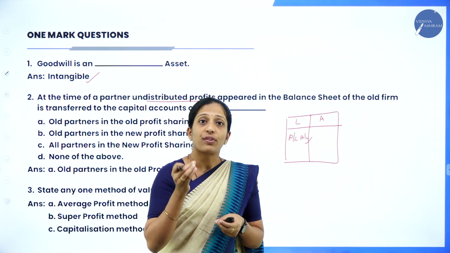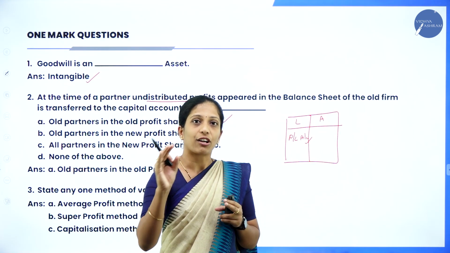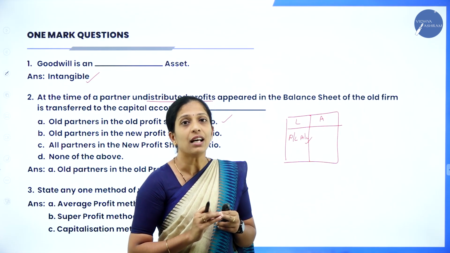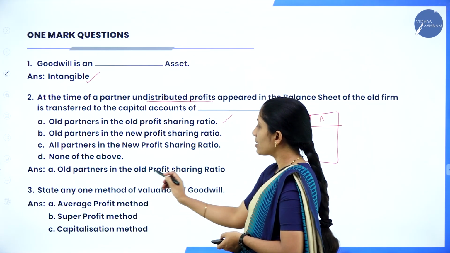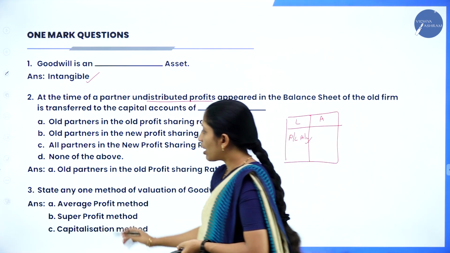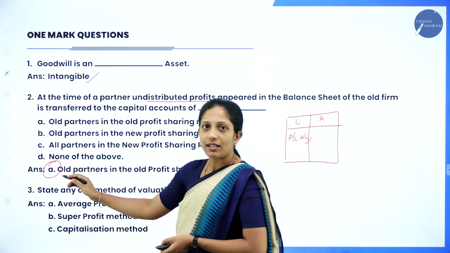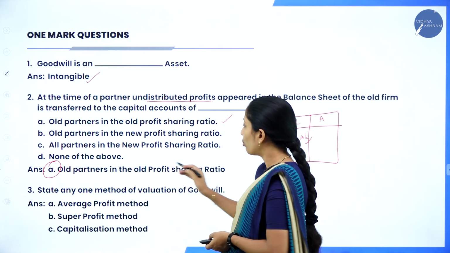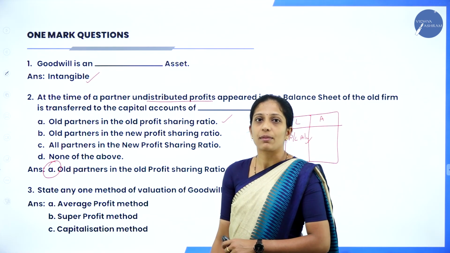You are going to transfer it to the old partners in the old profit sharing ratio, and it has to be recorded in the partners' capital account on the credit side. So your answer is old partners in the old profit sharing ratio. As I have already informed you, when you are answering a multiple choice question, write the number or the alphabet they have given, then write the answer. This is how you have to attempt your multiple choice question.